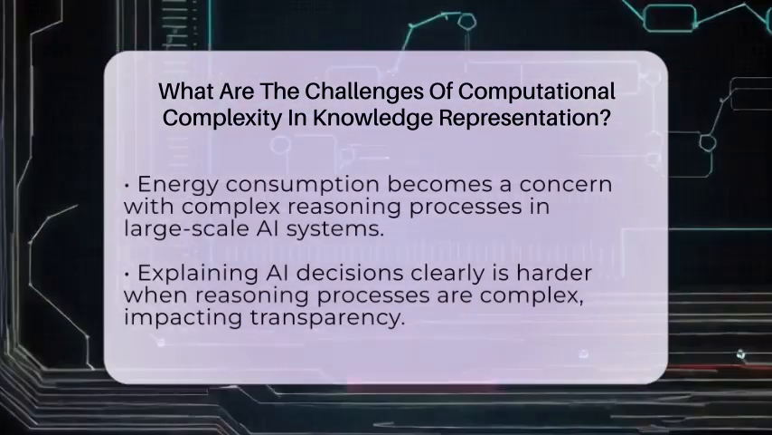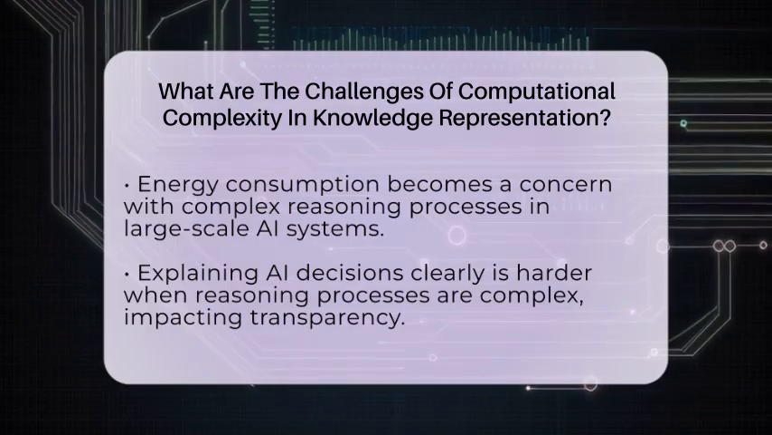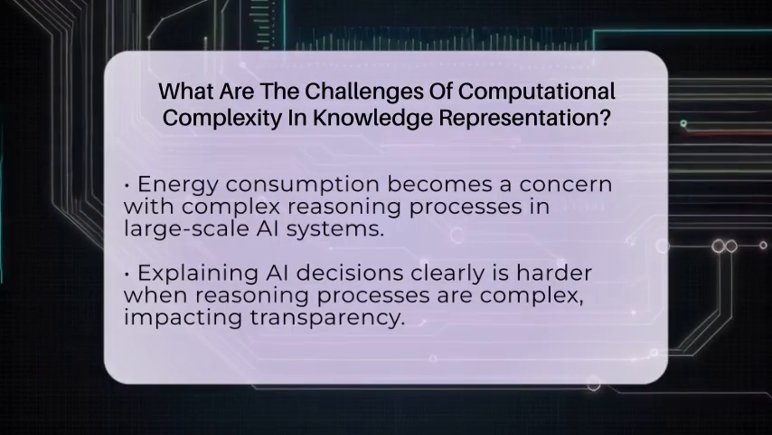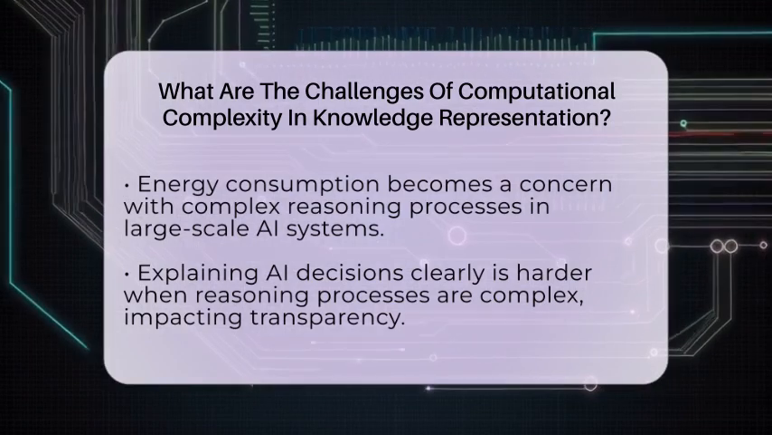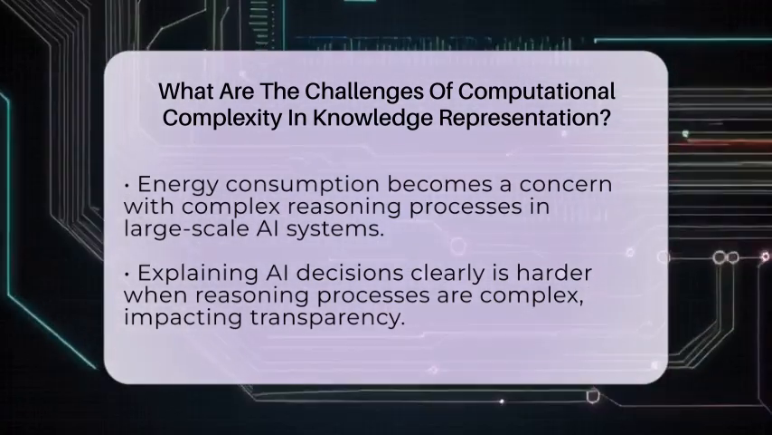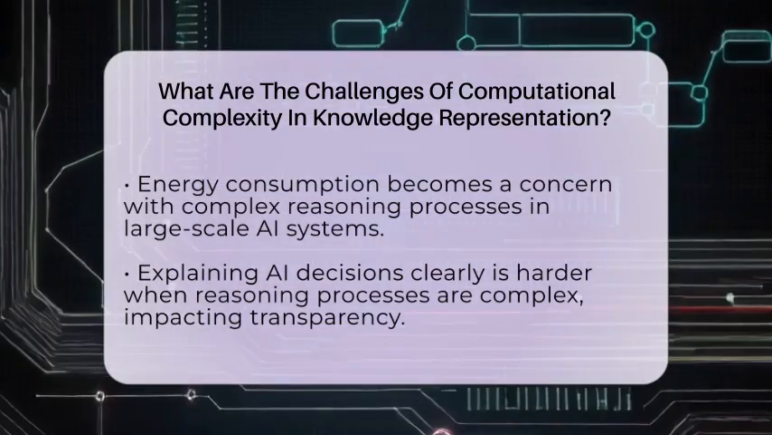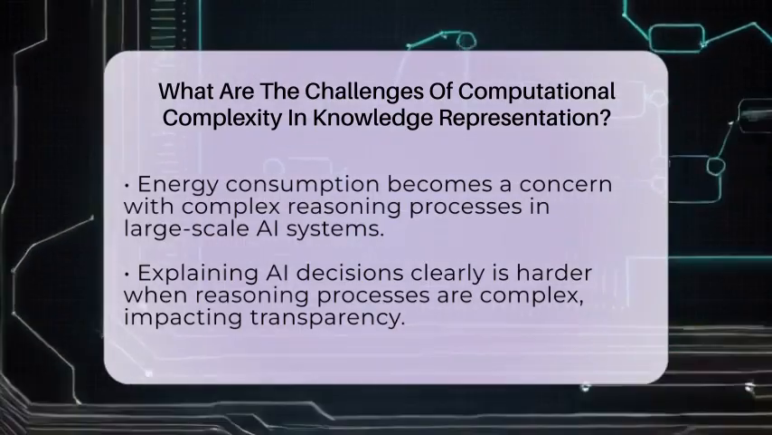Handling uncertainty is another big challenge. Real-world information is often incomplete or ambiguous. For example, a statement might be true in some cases but not others, or data might be fuzzy. To manage this, systems use probabilistic or fuzzy reasoning, which adds more layers of complexity. These methods require extra calculations and resources, making the whole process even more demanding.